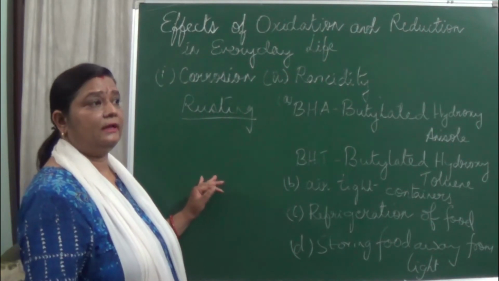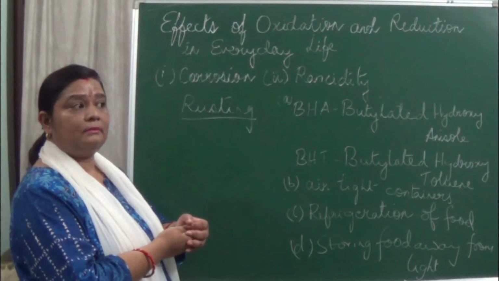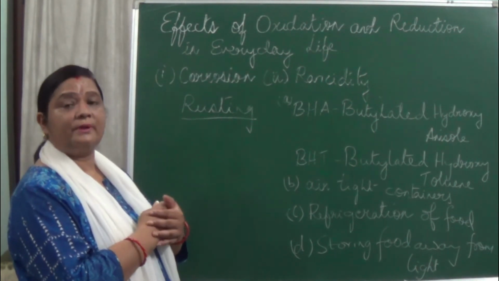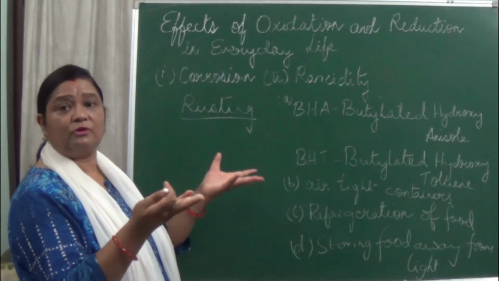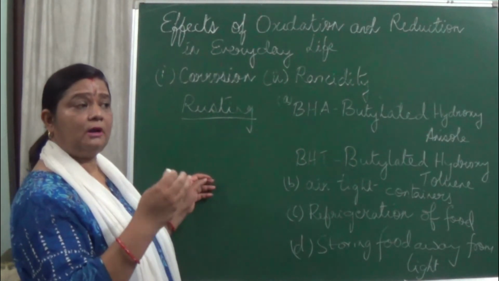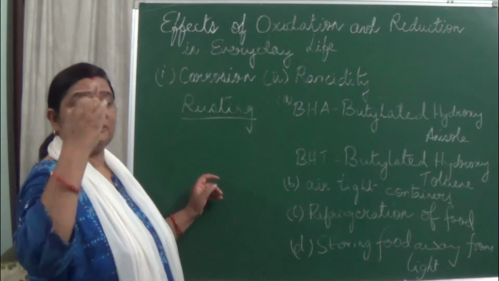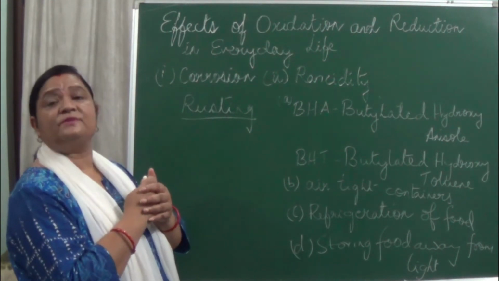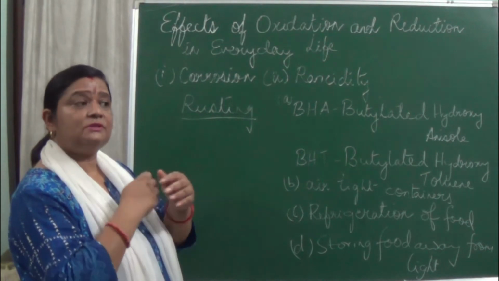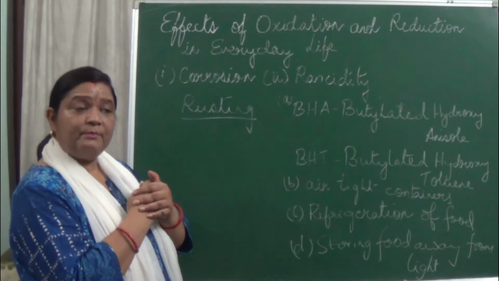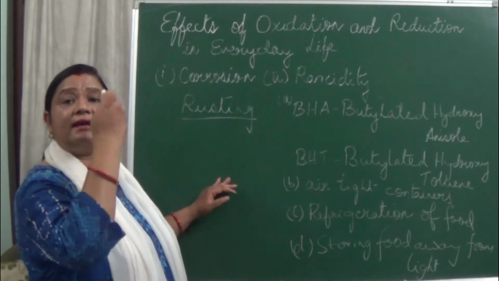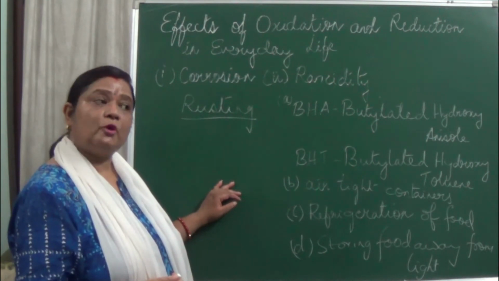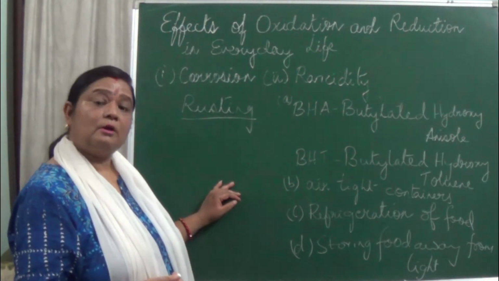A number of things you will see, for example vessels made up of copper, or the copper plates which we use as puja plates. In this you will see that after a prolonged time has passed, a coating of a green substance appears on the plate. And why did this green substance come? It came because the copper has reacted with carbon dioxide and water present in the atmosphere to form copper hydroxide and copper carbonate.